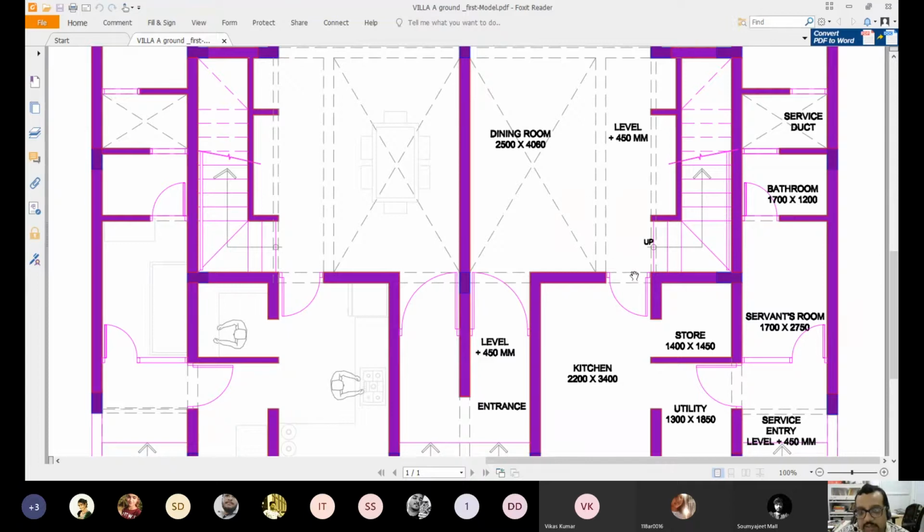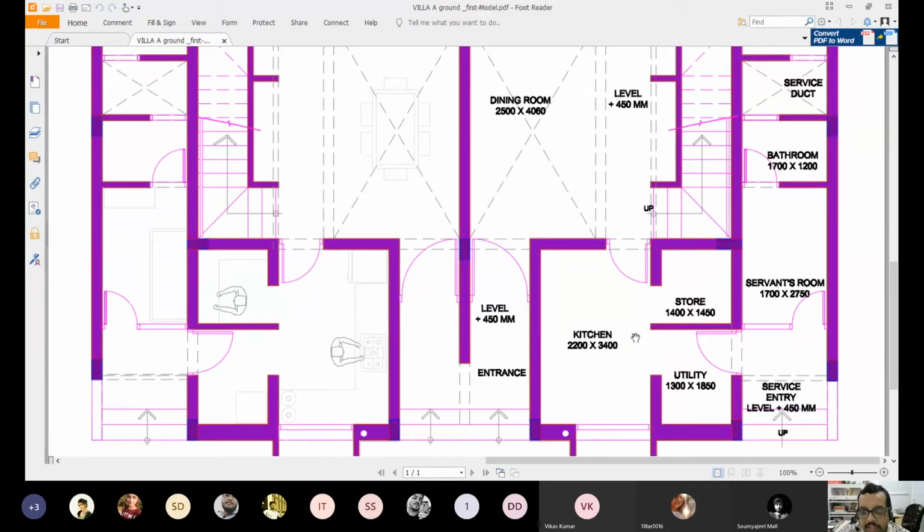From here we enter into the kitchen, the host, or else there is a service entry for a servant's room. Because suppose this is a weekend villa, there are multiple ones. So whenever there are people going over there, it may be a weekend, an extended weekend, or a vacation destination. So they will bring in some servants who will definitely not be sharing the bedrooms or the master bedrooms. So they have a separate entry. They have their own bathroom.